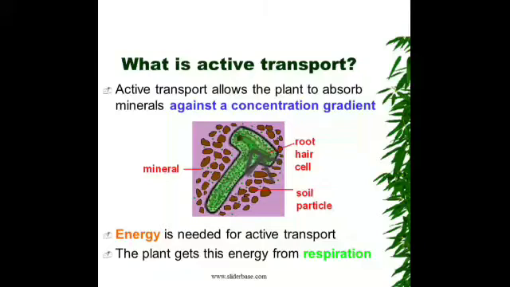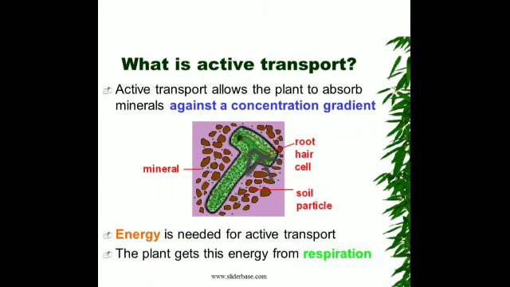Now the minerals dissolved in water are transported in the solution form, and when the concentration of minerals in the soil is higher than that in the cells of the root hair, then they enter the root hair cells through diffusion. Here also, if the concentration of minerals becomes low in the root hair cell with respect to the soil, then the concentration gradient will again be from the soil to the root hair, and the process will change.